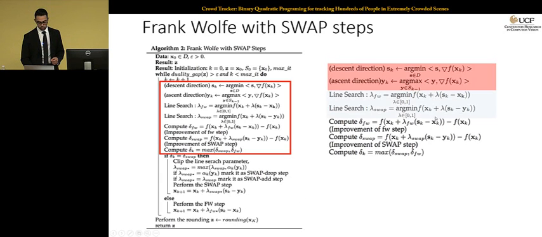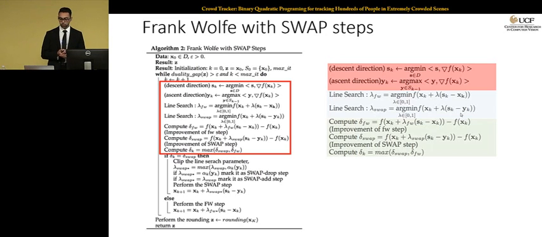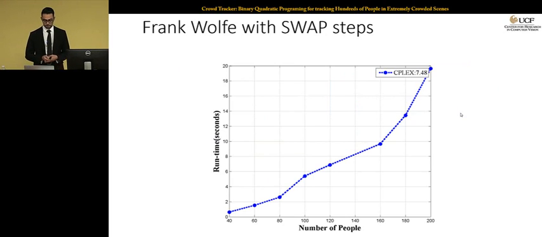The first line search is over this direction, which is the original Frank-Wolfe direction, and the swap direction is defined by sk minus yk. And once you solve the line search, you want to select one of them. You want to see which direction do I want to move toward. And what you do is that you look at the improvement of the function in every direction. The direction that is going to give you the better improvement is going to be selected as the new direction that you want to move toward, and you want to update your current solution.